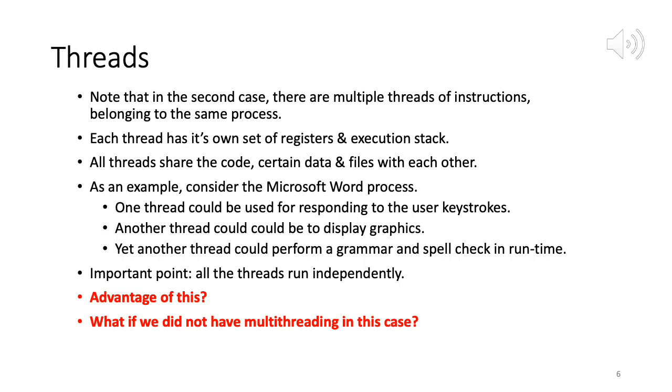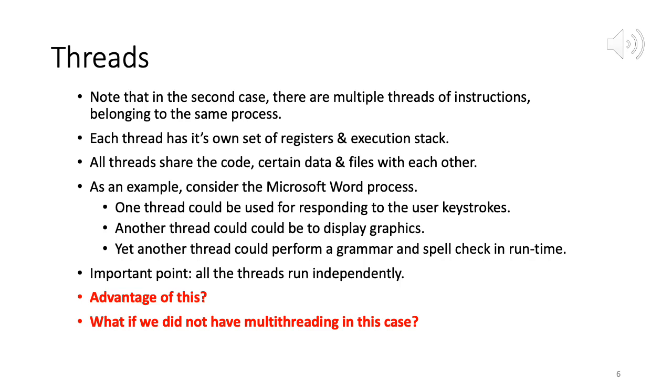So what's happening is, as you're typing the keystrokes, the grammar spell check feature is monitoring that process 1, which has to do with the user keystrokes. It's monitoring it, and then depending on the case, it's giving a red underline. So as such, both of them are running in parallel. So the important point here is, all threads would be running independently. That is the key. All the threads have to run independently.